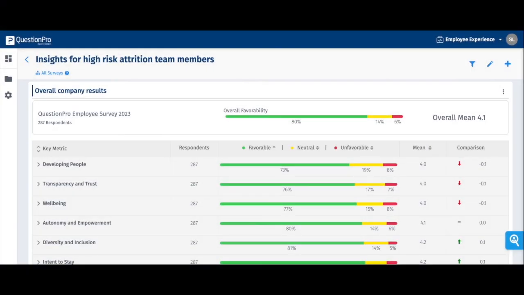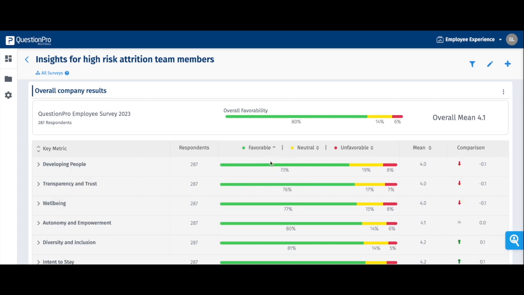Hi, in this video, we're going to show you how to use QuestionPro Workforce to really hone in on the data and see how you can more effectively retain your employees who are at high risk of attrition. So what we would recommend doing is first creating a scorecard where you would see how the company overall responded. So you can see in these different areas, where are the areas where you're the strongest, and then also where are the areas where you have the greatest opportunity to improve.